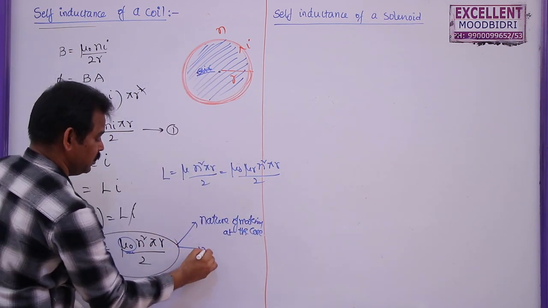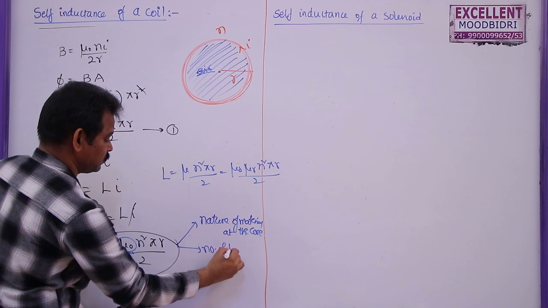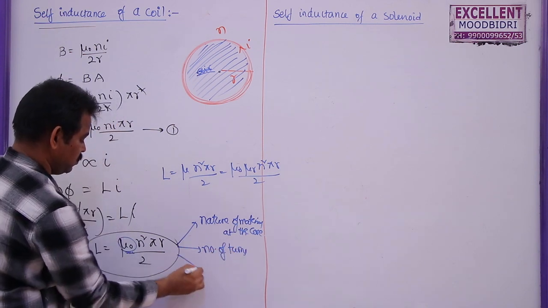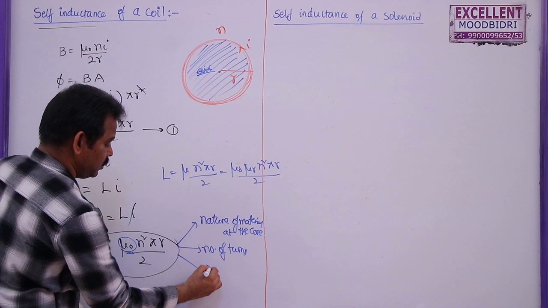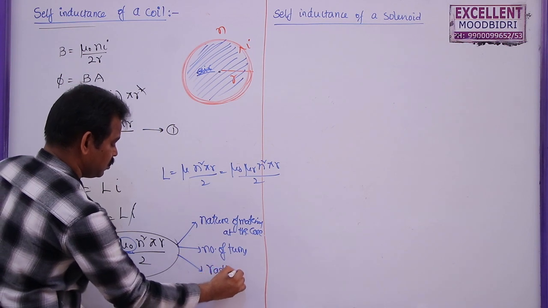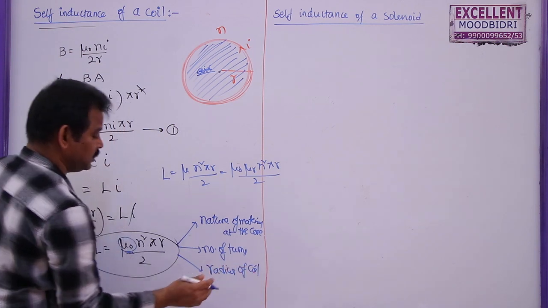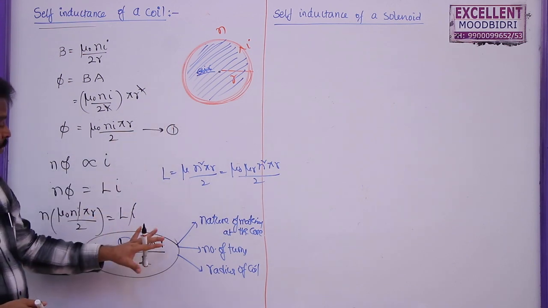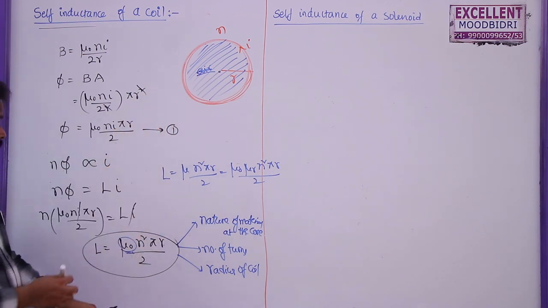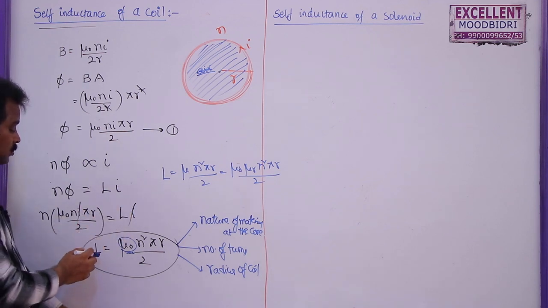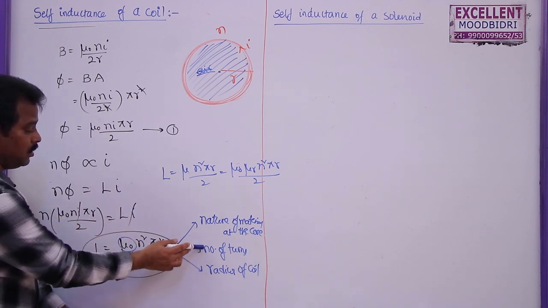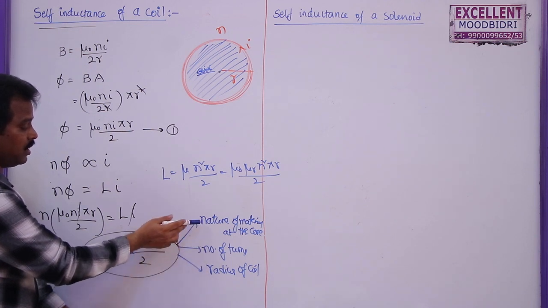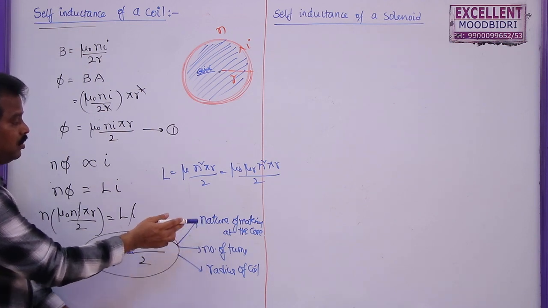Second one, the number of turns. Third one, the radius of the coil. Please remember, the self inductance of a coil never depends upon the current flowing through this one. Why? Because here I get cancelled. So, it only depends upon the dimensions of this one, that is radius, and the number of turns, and then the nature of the material at the core.